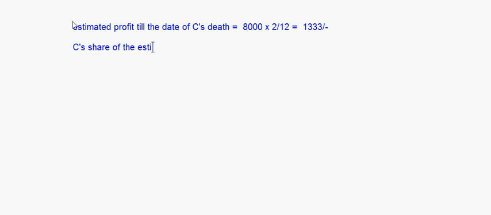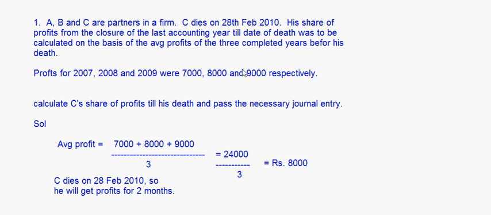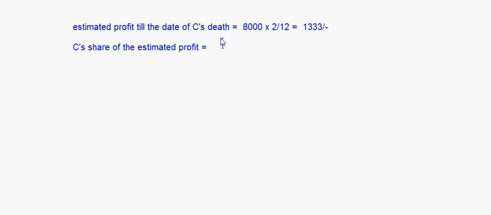Now what is C's share of the estimated profit? In this question nothing has been given regarding their profit sharing ratio, right? So it is assumed that the profit sharing ratio is equal. So C's share of estimated profit will be 1 by 3. We are assuming that the profit sharing ratio is equal, so there are 3 partners, 1:1:1. So each partner gets 1 by 3.